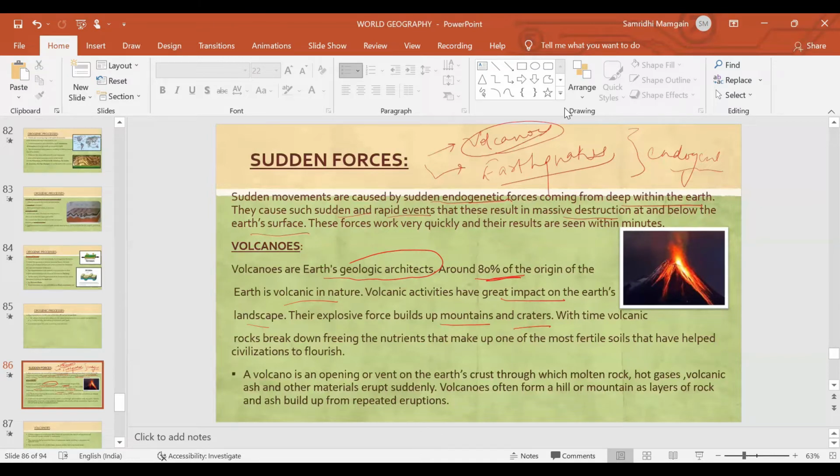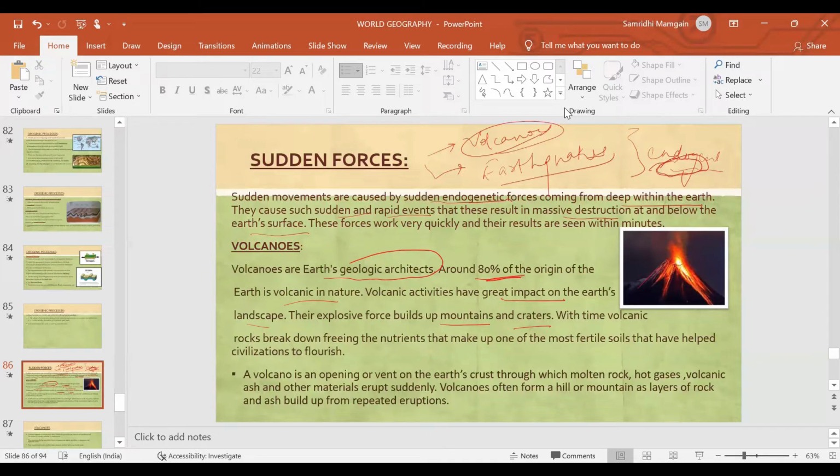So you can see this volcano is erupting, as shown in the picture. And what happens is that the lava that comes out accumulates on the side, giving rise to a mountain, or a crater, which is some kind of hollow created here, which might convert into a lake in future.